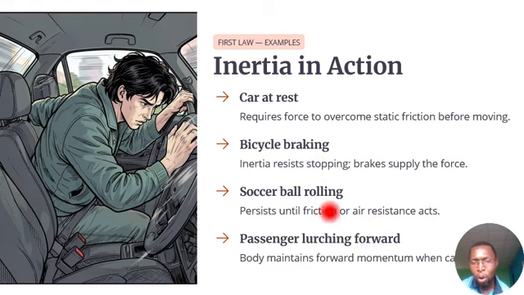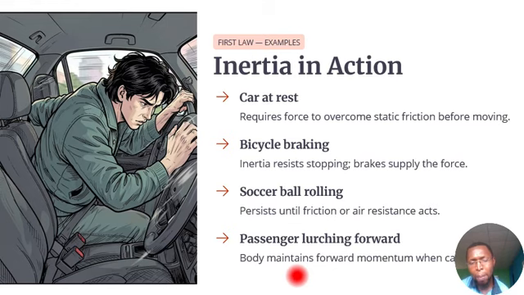Now, soccer ball rolling. When a footballer kicks a football, that football continues to move at a constant velocity in the air until another force acts on it. All right, that's another example of the first law. Then passengers lurching forward.